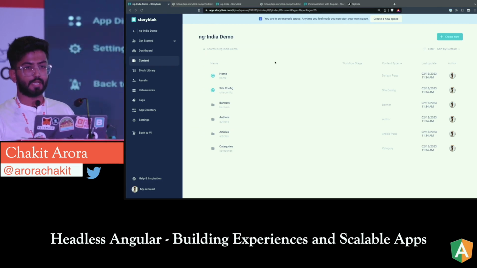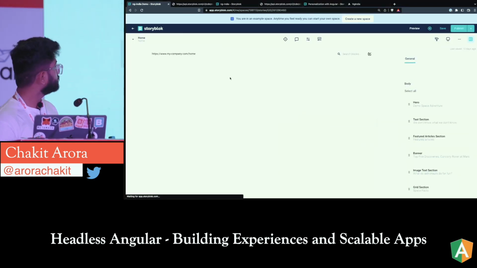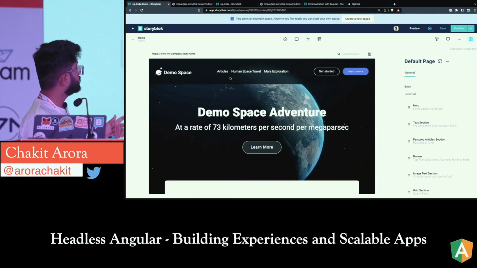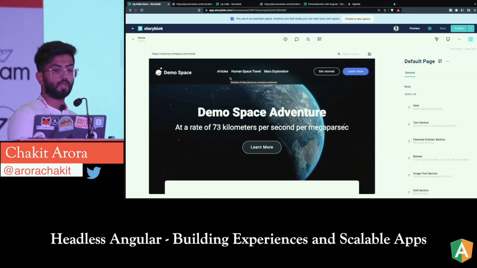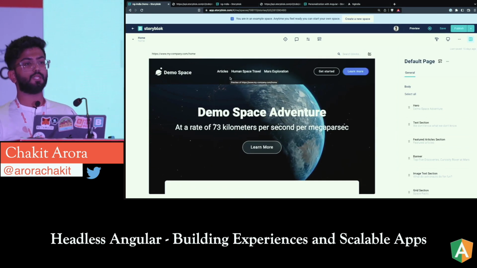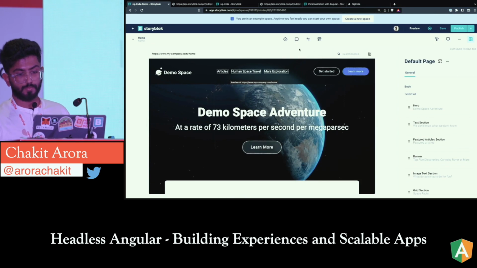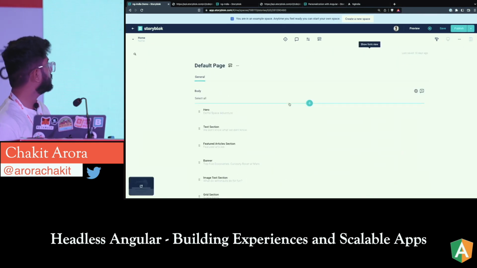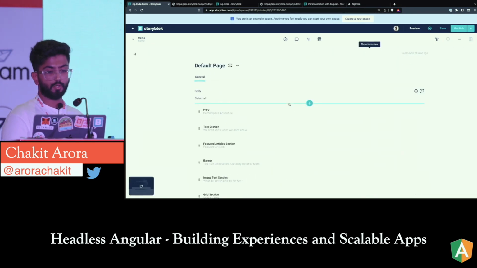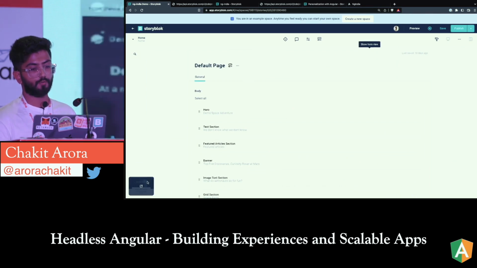You can create entries, folders, and entries inside the folders. I'll just go to the home story. On the center of the screen, you can see that this is the visual editor I was talking about, and on the right hand side, you can see the components associated with it. So these are the components that you are making, these are the schemas which you are defining, and then you're using it on your front end, and this is how your front end is looking.